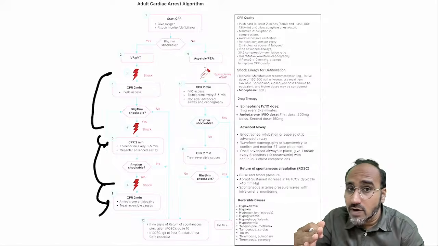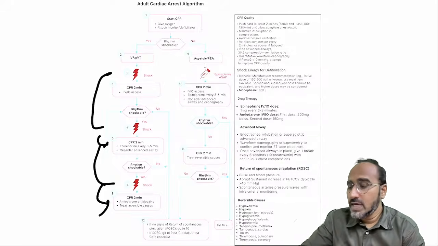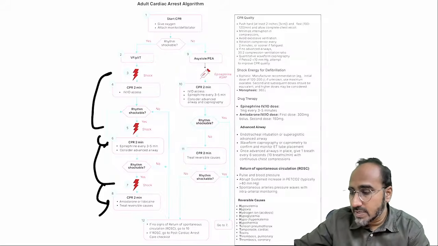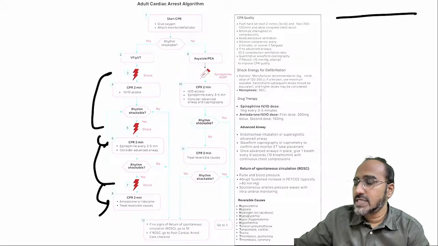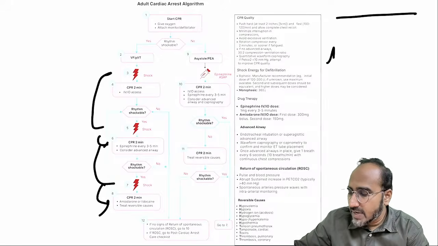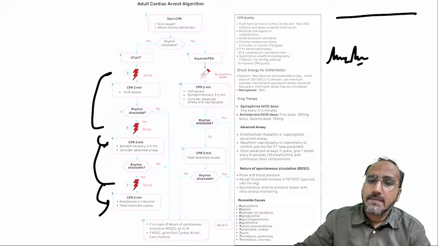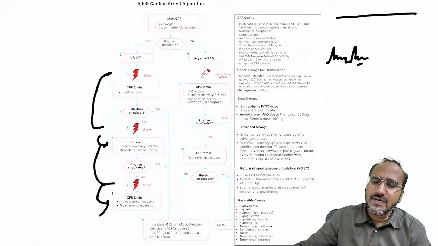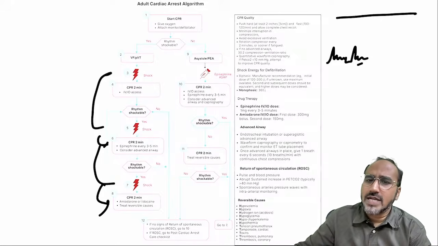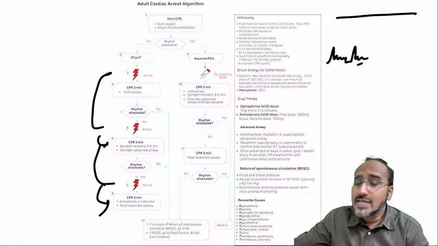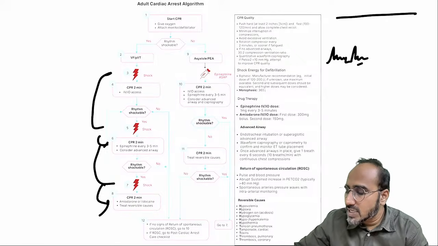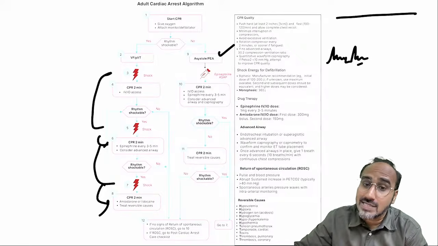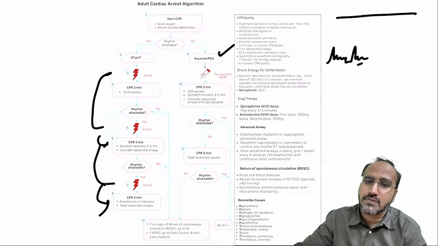That is for a shockable rhythm. But if the patient is having a non-shockable rhythm, meaning a flat line, or a normal rhythm but no pulse, that is pulseless electrical activity, that is also considered as asystole. In case of that, you need to just continue the compressions and start adrenaline as soon as possible.